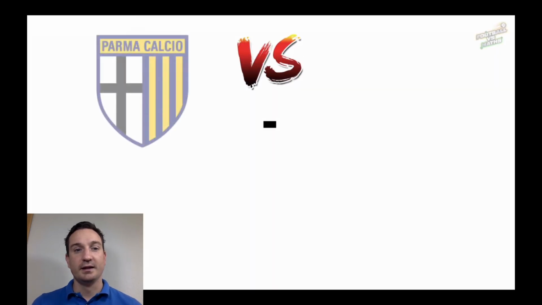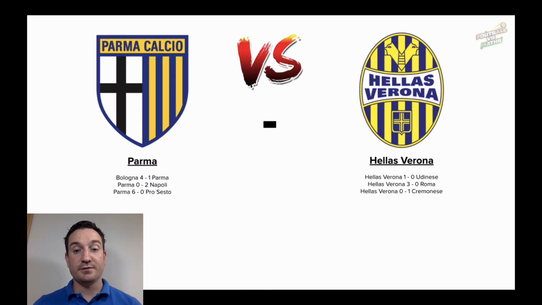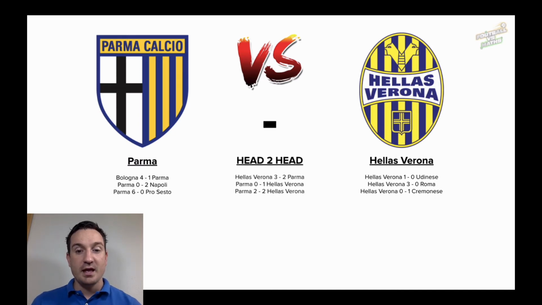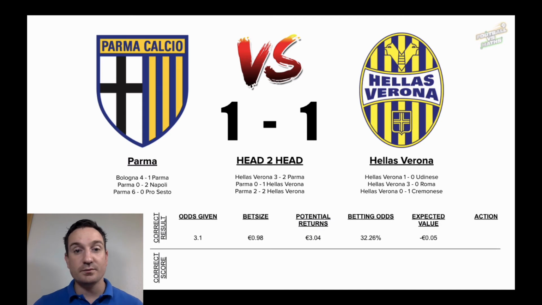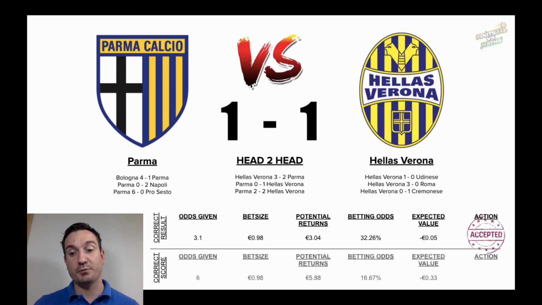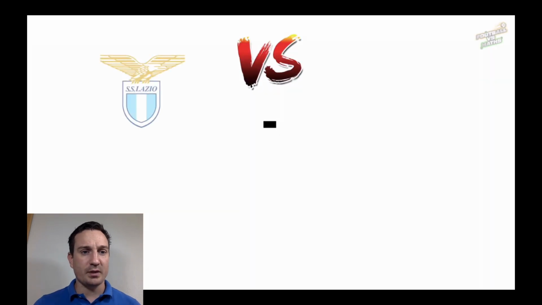Okay. Next one up is Parma versus Hellas Verona. Parma coming off a 4-1 loss against Bologna. Hellas Verona coming off a 1-0 win against Udinese. The last two times they played against each other, Hellas Verona won both. However, today we're looking at a draw here, and we're looking at a 1-1 draw to be more precise. So once again, we're placing a bet here for the draw, but we're not placing it for the exact score. Okay, moving on to the next one.